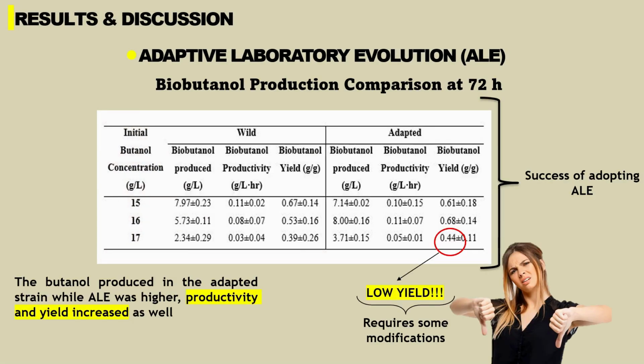Okay, after I applied the ALE strategy, we can see improvement in the adapted strain compared to the wild strain, in which for biobutanol production, the butanol produced in the adapted strain was higher compared to the wild strain. However, it is apparent that the yield and productivity for 17 gram per liter is quite low. But I still feel like the strain is capable of more than this concentration, and maybe we could do something in the method, maybe some sort of modification.